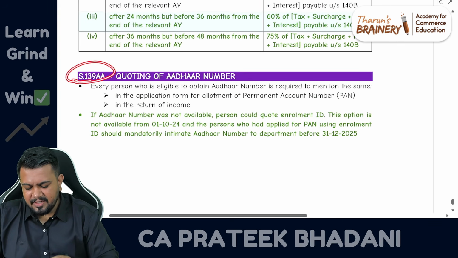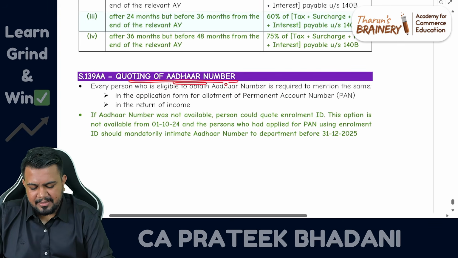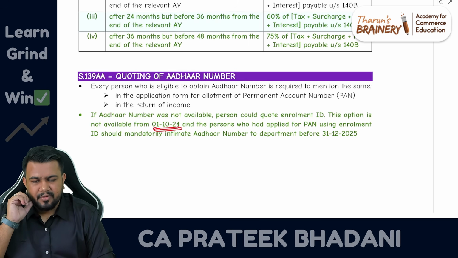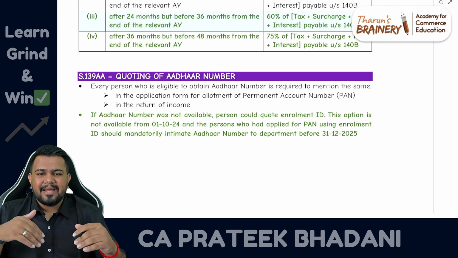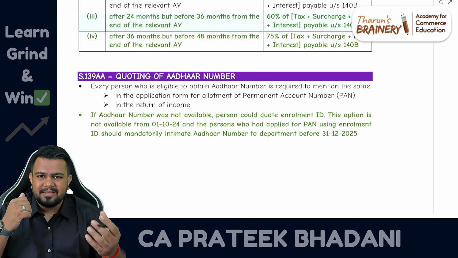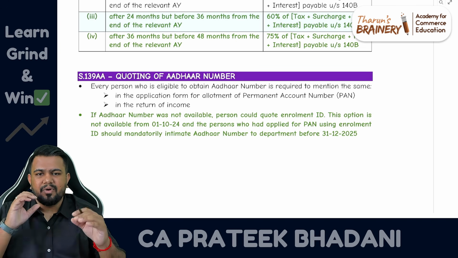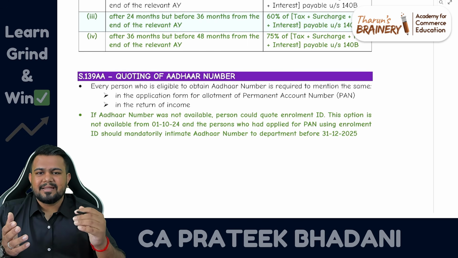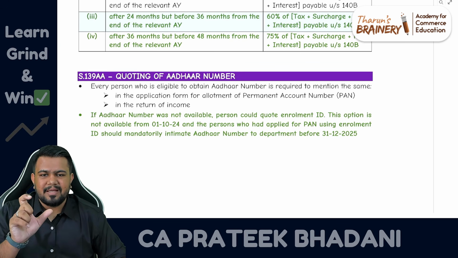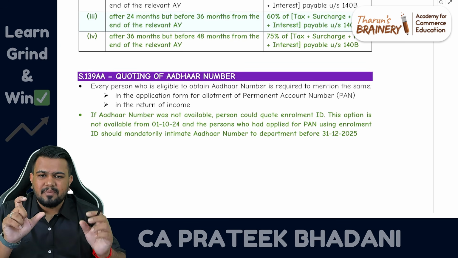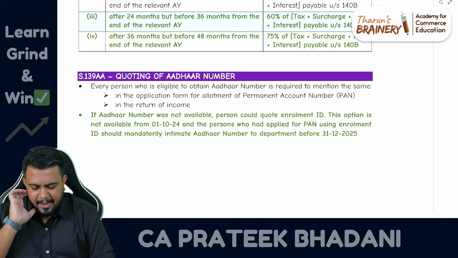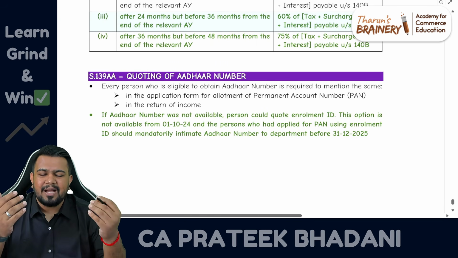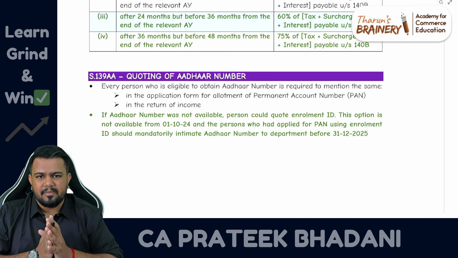Lastly, section 139AA, quoting of Aadhaar number. Earlier we saw that up to 1/10/2024, enrollment ID also can be quoted while applying for the PAN card instead of Aadhaar number. What is enrollment ID? While you are getting Aadhaar, before getting the Aadhaar number, you will get an enrollment ID while making the application. Instead of quoting the Aadhaar number, you could quote the enrollment ID also up to 1/10/2024. From 1/10/2024 onwards, compulsorily you have to quote Aadhaar number only. You cannot quote the enrollment ID.